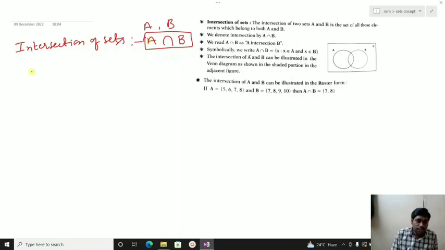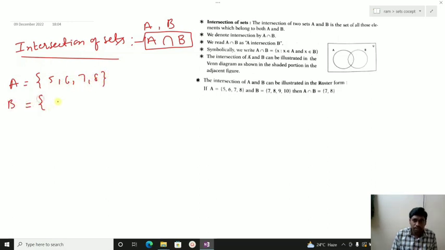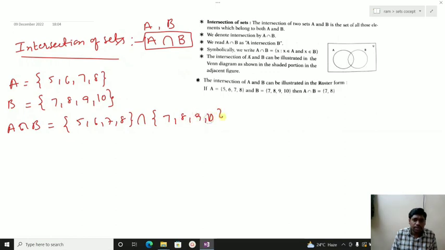Let us say A is a set having elements 5, 6, 7, 8. Another set B has elements 7, 8, 9, 10. We have to perform an operation called intersection. Intersection means common: 8 is common, 7 is common, so 7 and 8 are common, and our answer is 7, 8.